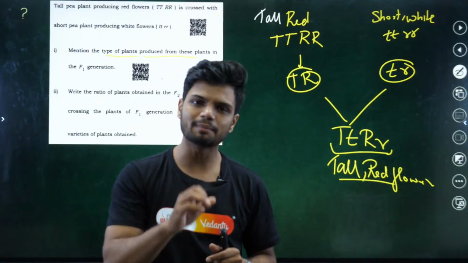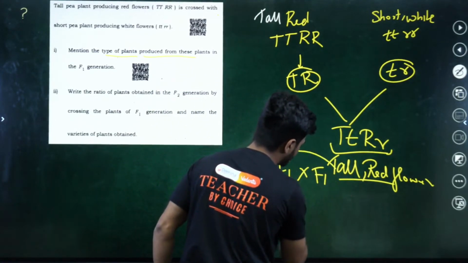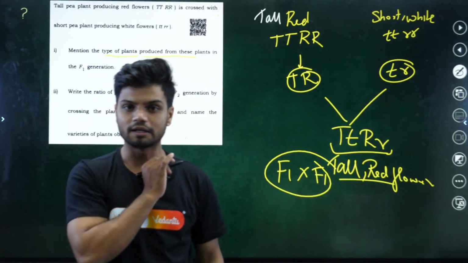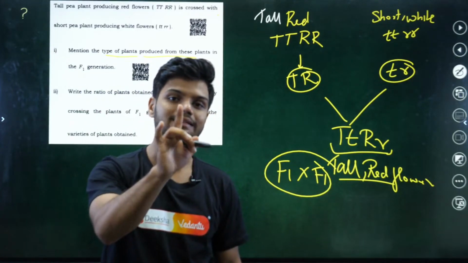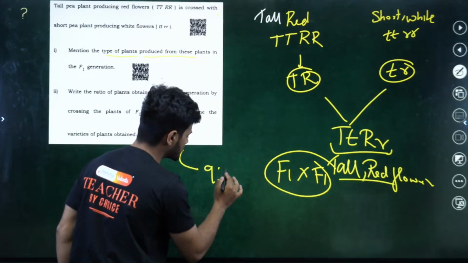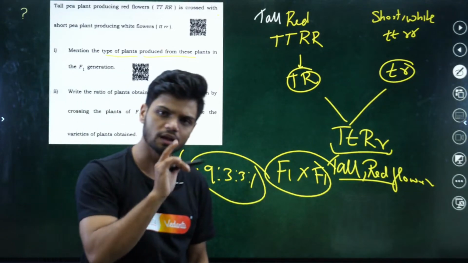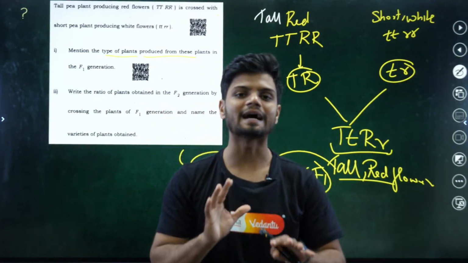Correct? Now, when we cross F1 with F1, what is the phenotypic ratio in a dihybrid cross? The phenotypic ratio is 9:3:3:1.